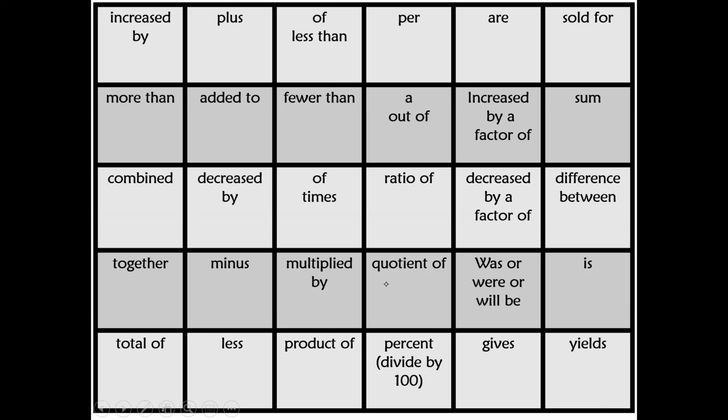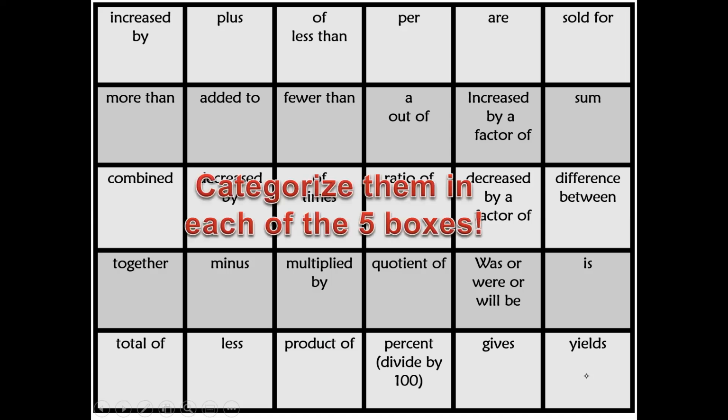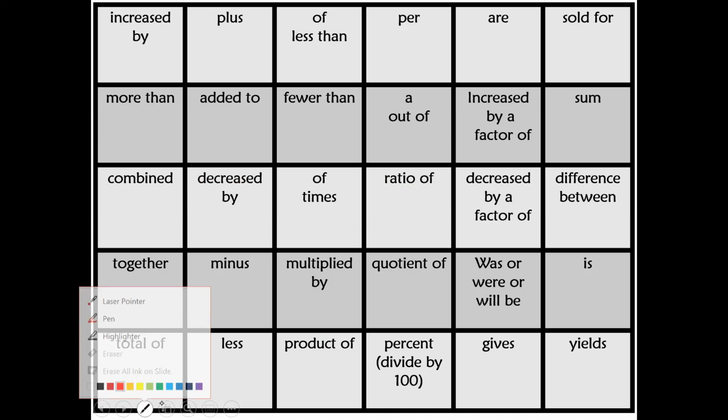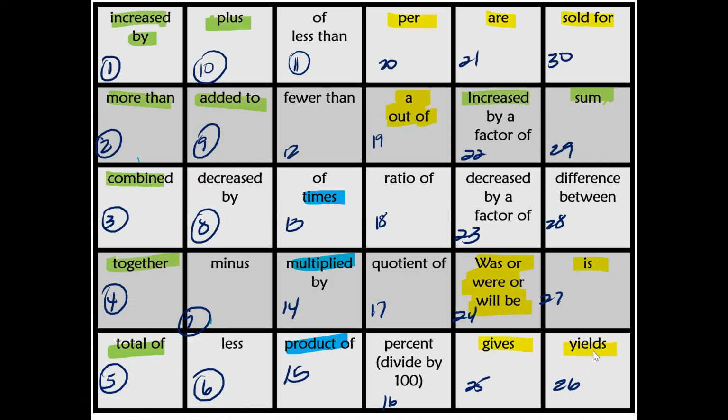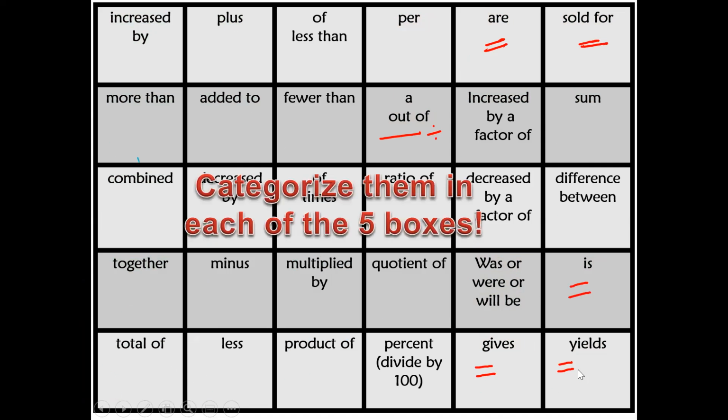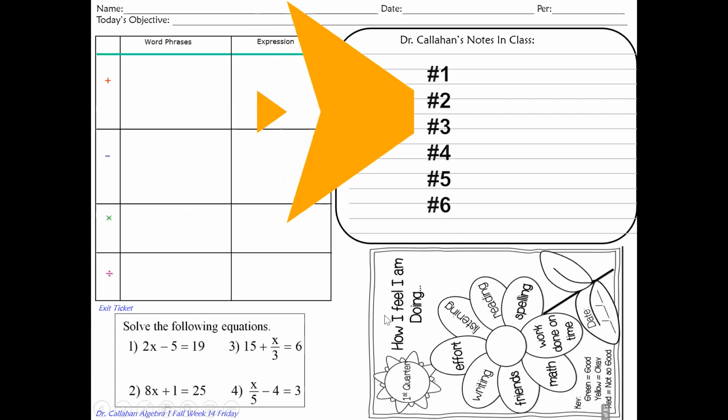I do have to say some of the questions might make you wonder, which one's equal? Well, that one is going to be such as yield. That means equal. Also, are is equal, sold for equal, is equal, gives equal. Okay, all right, let's go on to the next part.